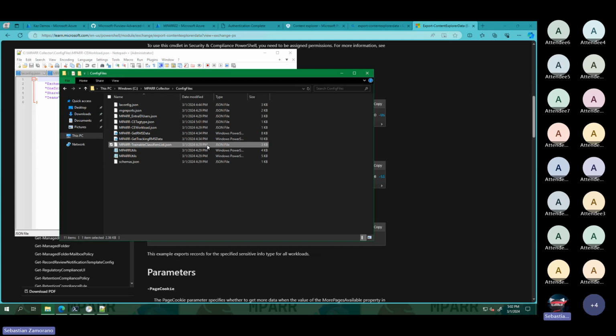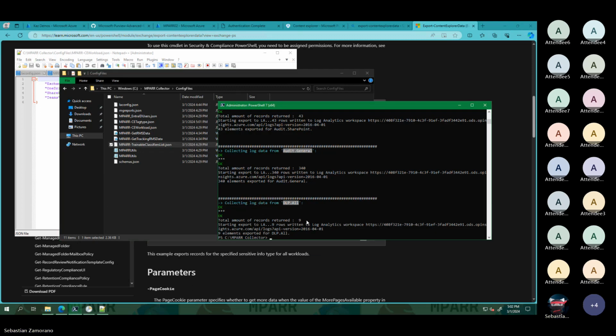This happens a lot with the sensitive information types. At least in my case, I have more than 400, and maybe several of you don't want to download information about, I don't know, China or Japan or Australia because it's not part of your business. In that case, what we can do is execute the same MPARR Content Explorer, but with the option to create the JSON files.